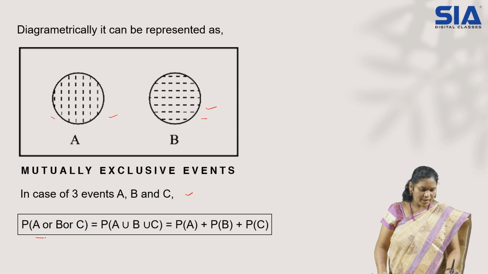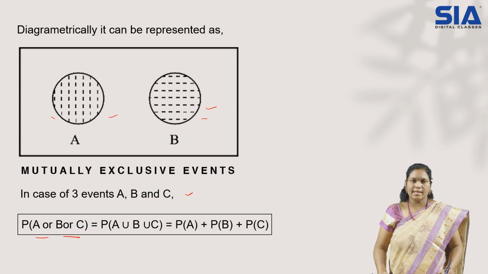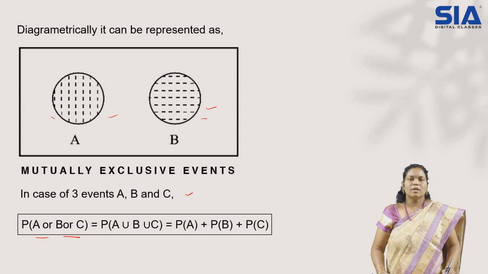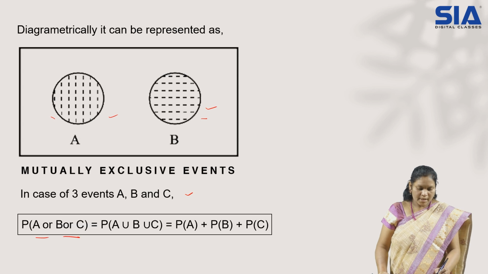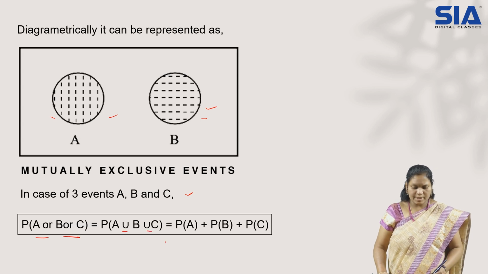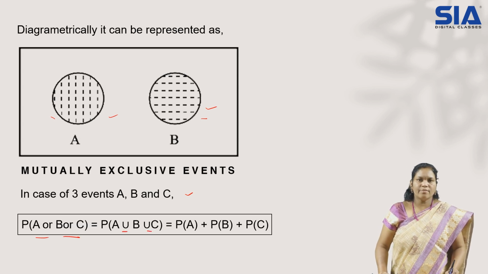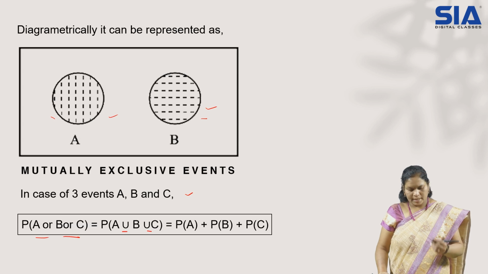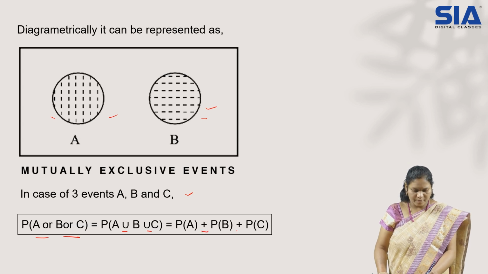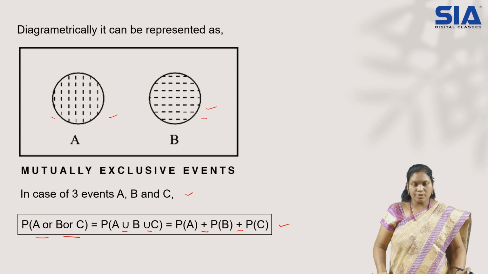So, probability of A or B or C. Three cases, right? So A or B or C, symbolically A union B union C, is equal to simply the same formula extended with the C part. Means P of A plus P of B plus P of C. So this is your formula for mutually exclusive events when we have three events in our hand.